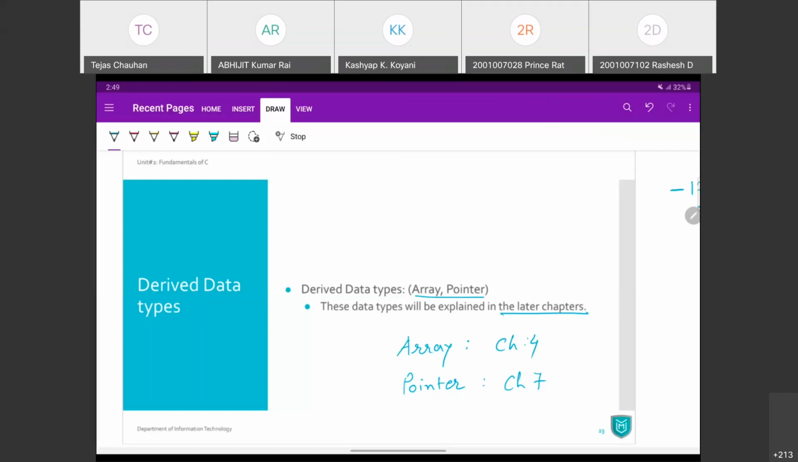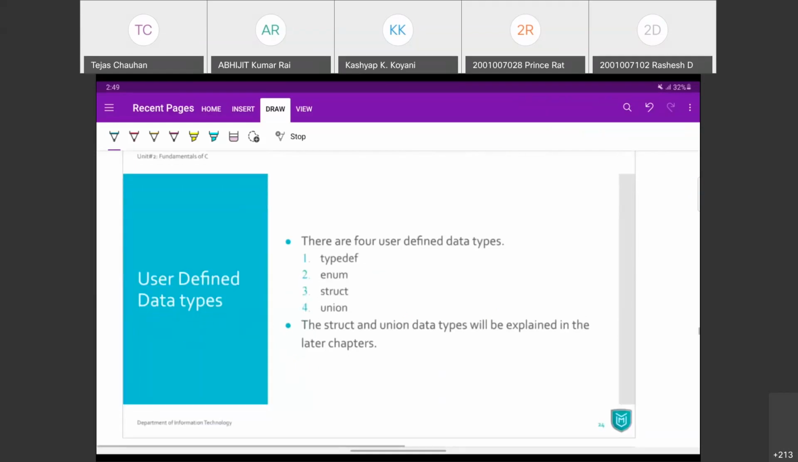Let us jump to the user-defined data types, where we have typedef, enum, struct, and union. Okay. Well, from these, even structure and union, we have a separate chapter, I believe chapter number 8, structures. So at that time, we are going to have a look at struct and union data type in detail. Let's focus on typedef and enum right now. So what is typedef and what is enum?